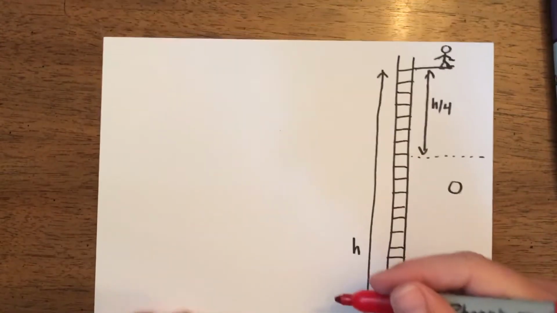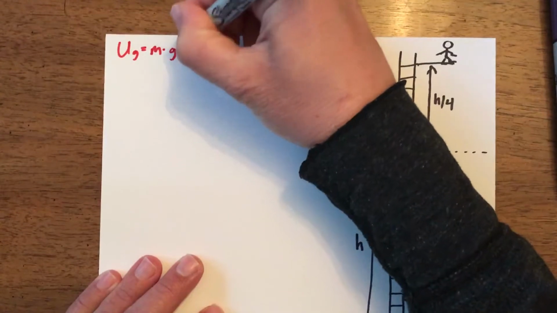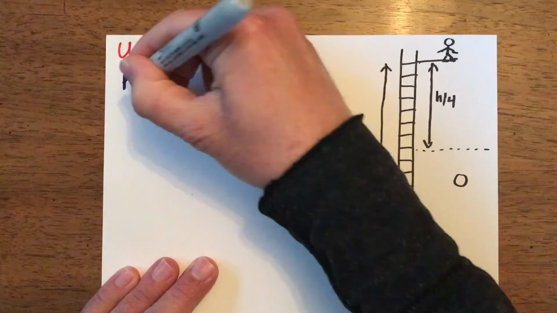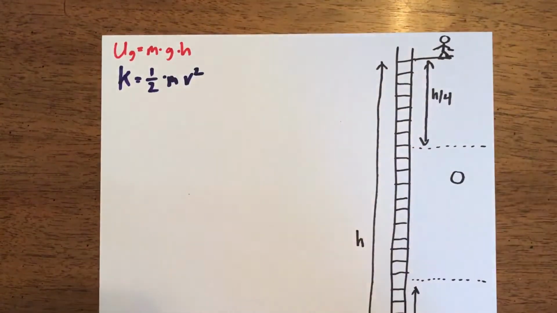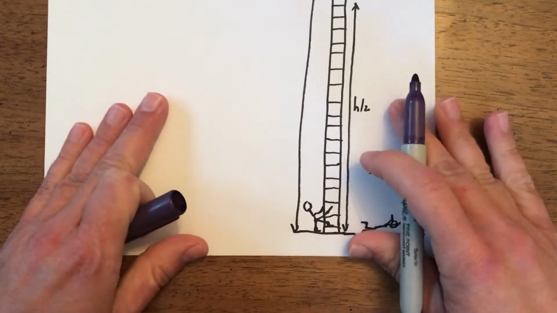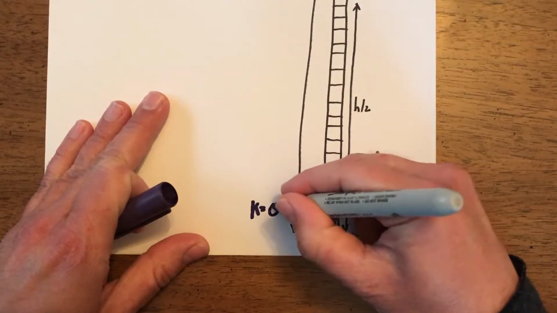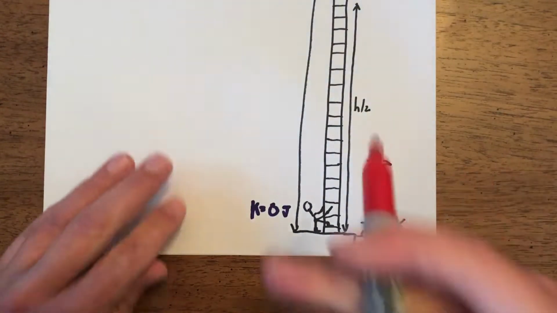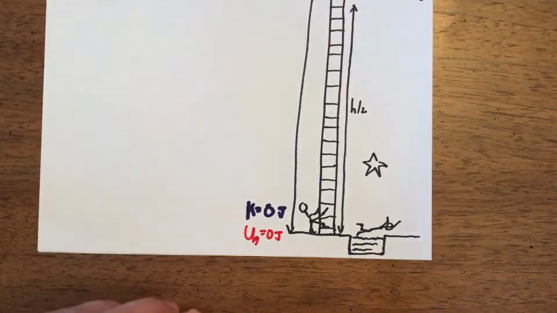Well, remember, I'll write this up here actually, that gravitational potential energy is mass times gravity times height. We'll have to keep that in mind the whole time. And kinetic energy is equal to 1/2 times mass times velocity squared. So down here on the bottom, he's at rest, so his kinetic energy is 0 because he doesn't have any motion at all, and his potential energy is 0 joules because he doesn't have any height at all.